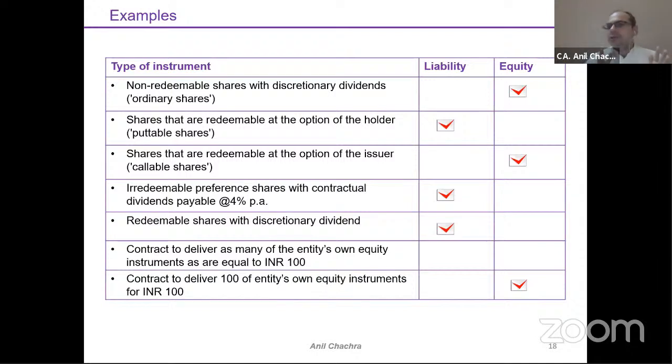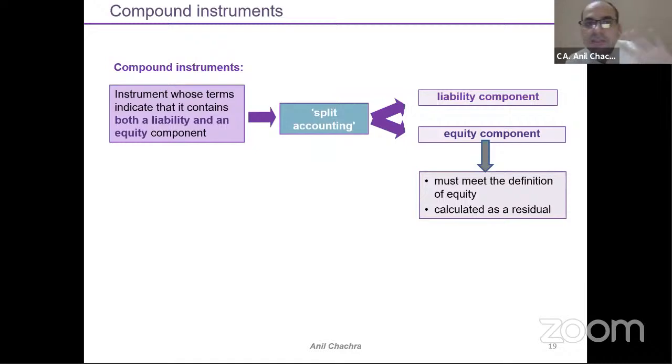So this classification is so important. It's very important in terms of Ind AS 32. Now, as we are discussing this classification, it will be applicable from the issuer's point of view only. Issuer means who will issue the shares, like the corporate issuing the financial instruments. So this classification will be applicable to the issuer, not to the holder. If I am holding the investment, Ind AS 32 will not talk about what type of classification will be applicable for them. Ind AS 109 will tell about the classification part, right? So that was the first part relating to financial instruments.